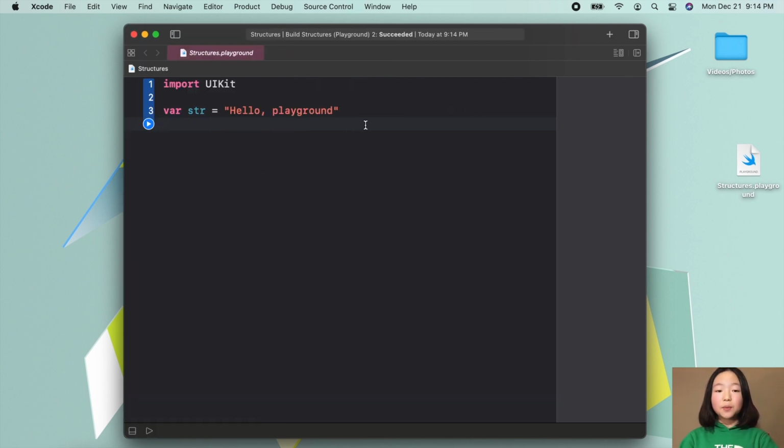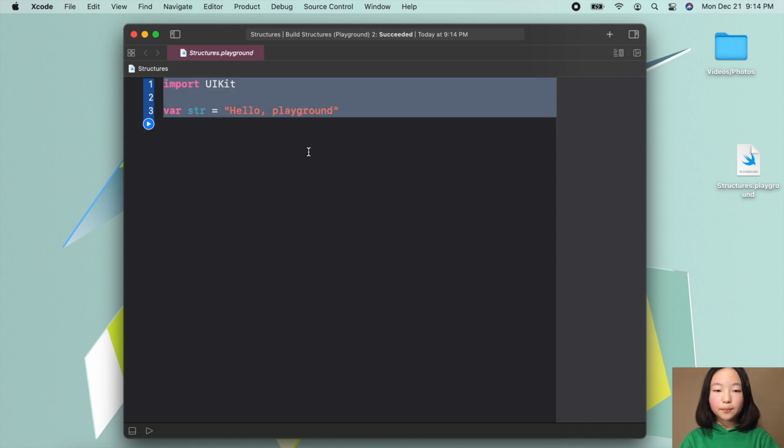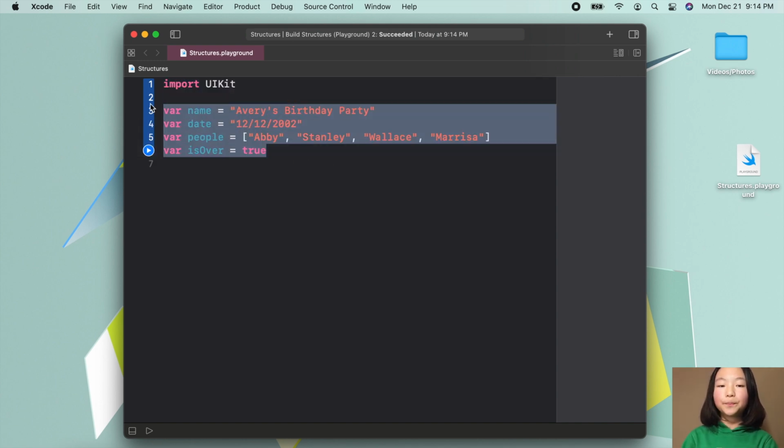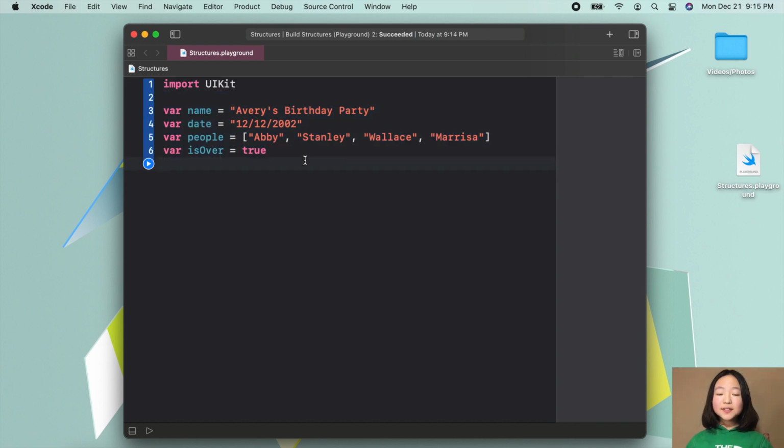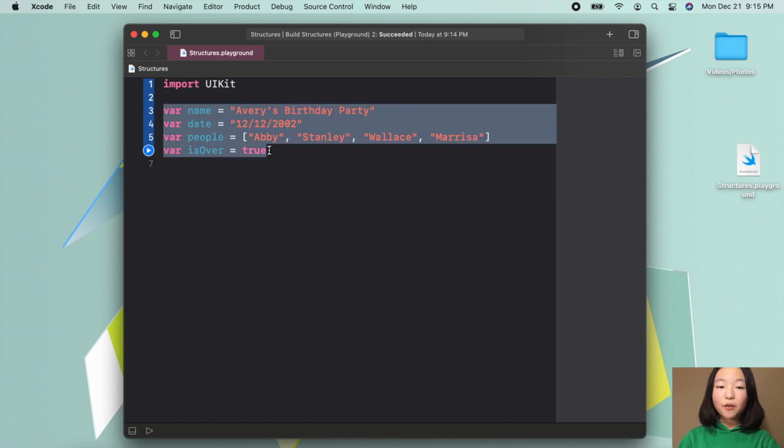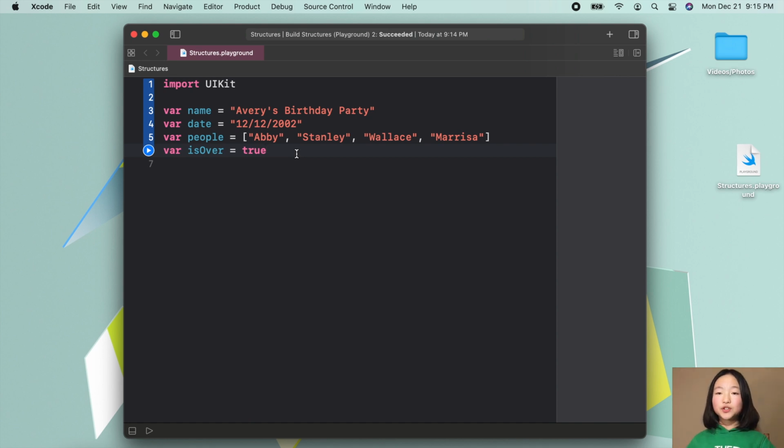And to begin, I'm going to copy and paste my pre-written block of code here. And let's say these variables represent some data that I want to store about an event. Say the name of this event is Avery's birthday party. I have a date for this event, and I have an array of people who will be attending the event. And finally, I have a Boolean isOver that states if this event is over.